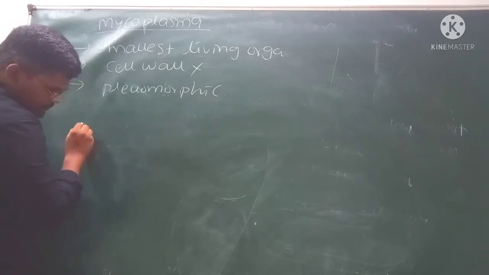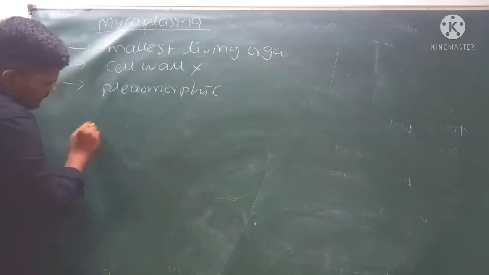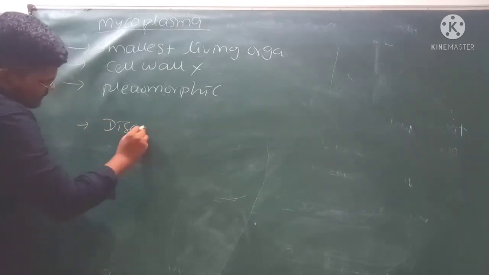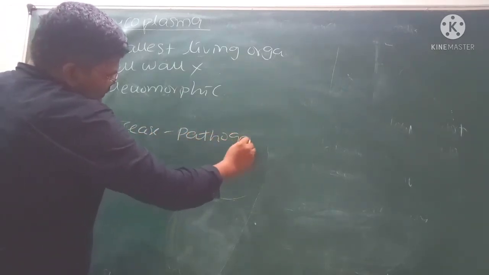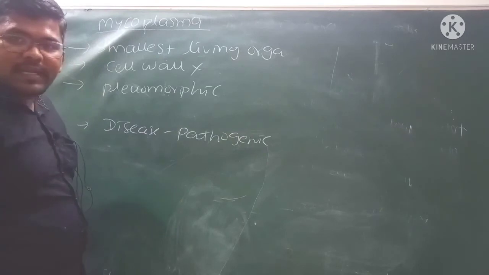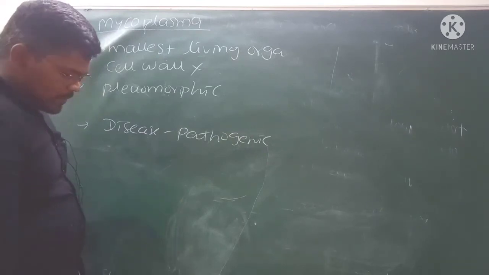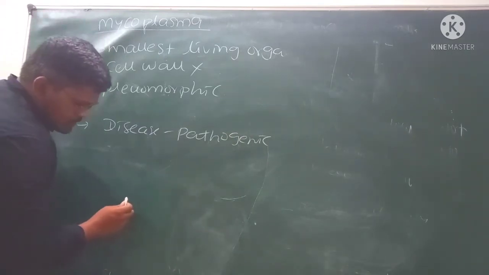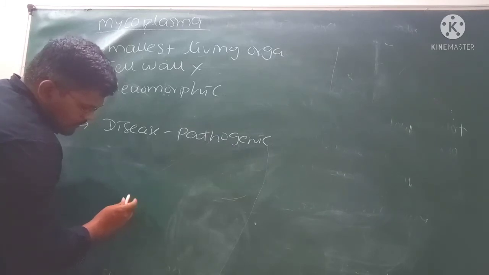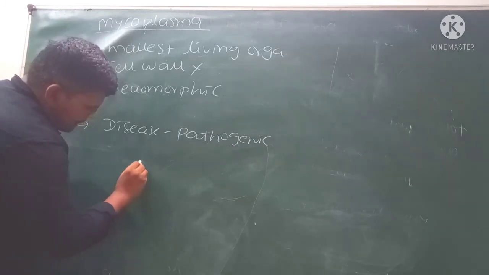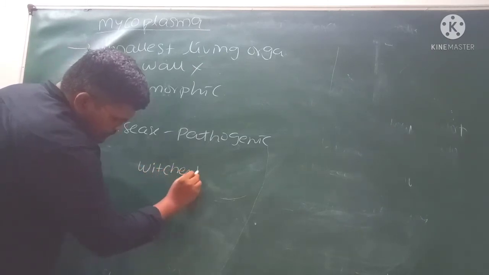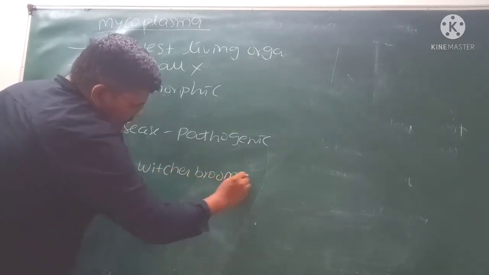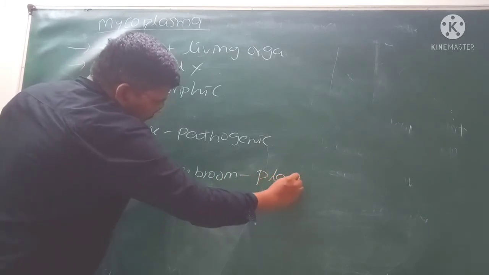Then they may cause diseases, which means those are pathogenic in nature. Pathogenic means those will cause diseases in both plants and animals. Now we will see what are the diseases which are caused by the Mycoplasma. Number one is witch's broom. It will cause witch's broom in plants.